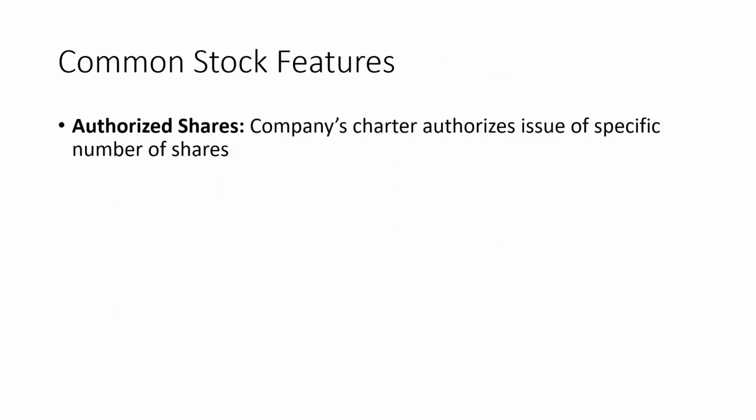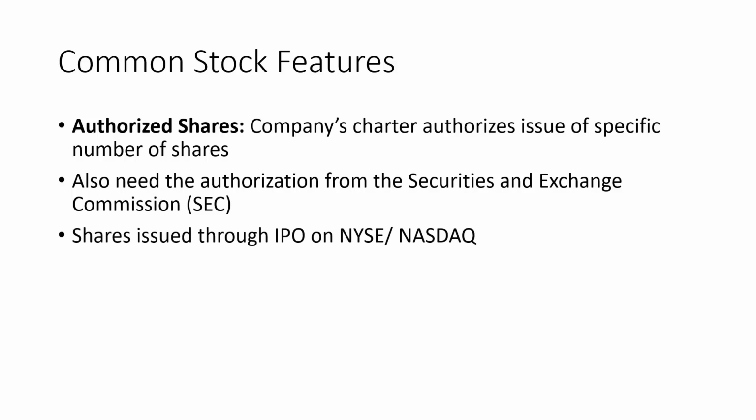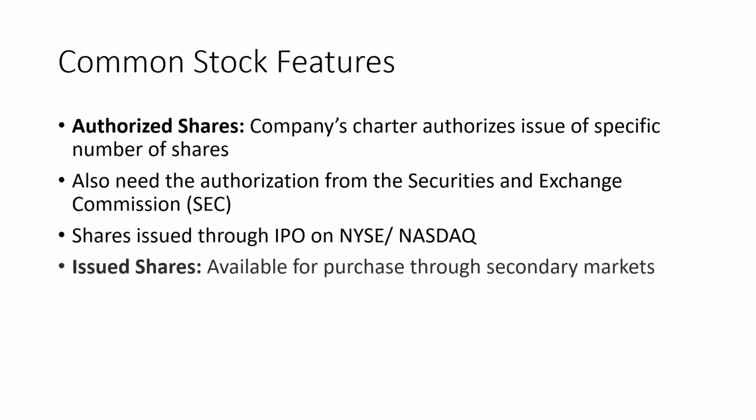Some other features of common stock are: a company always takes permission from a regulatory authority such as a Securities and Exchange Commission to issue shares. So this is called authorized number of shares. Authorized number of shares are always more than the shares actually issued. Shares are issued through initial public offering, and these are offered through exchanges such as the New York Stock Exchange or the NASDAQ. Issued shares are available for purchase through secondary markets too.